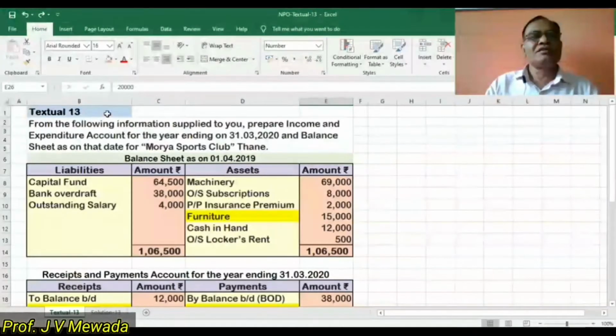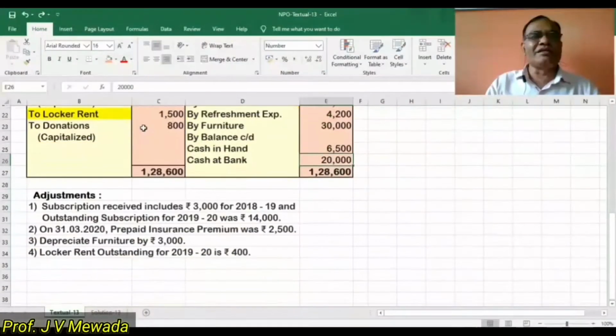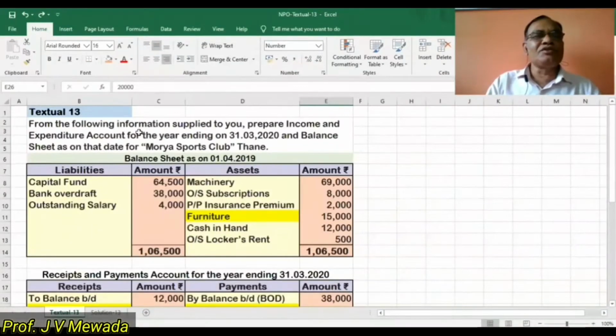Hello friends, today we are solving textual problem number 13. This is a new type of sum. In this sum, we are given the opening balance sheet, receipts and payment account and adjustments. So let us read the sum first.